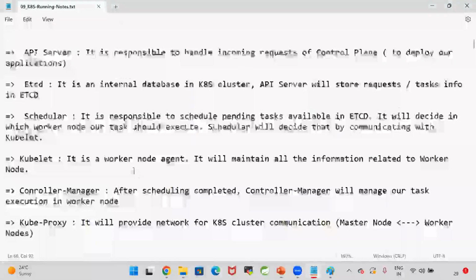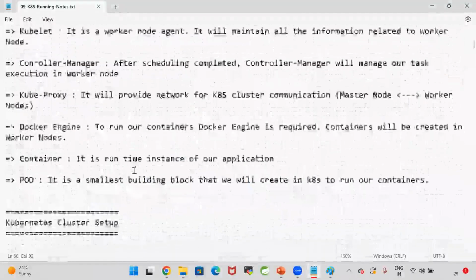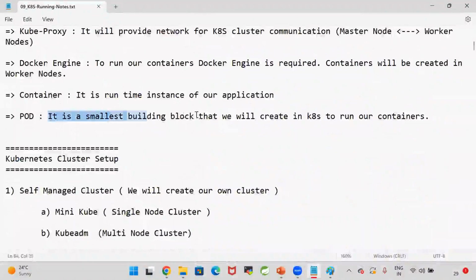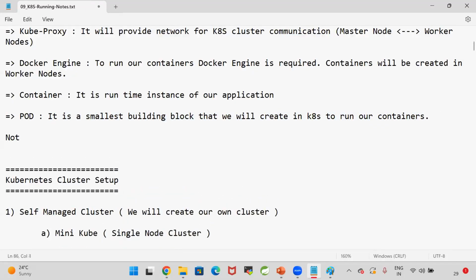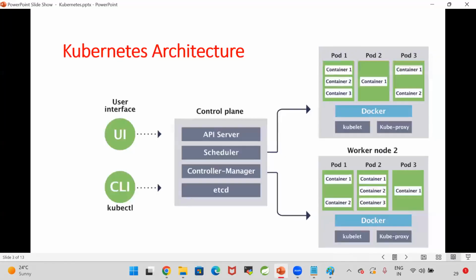What is a pod? Pod is the smallest building block that we create in Kubernetes to run our containers. So our containers will run inside the pod. Kubernetes has to manage the containers, right? Container is nothing but a Docker concept. Kubernetes will not have any control over the Docker container. That's why Kubernetes will create the container inside the pod. Pod is a Kubernetes concept.